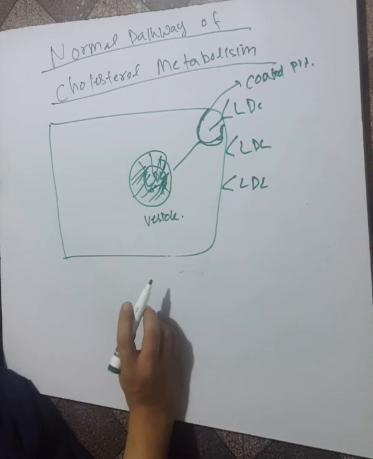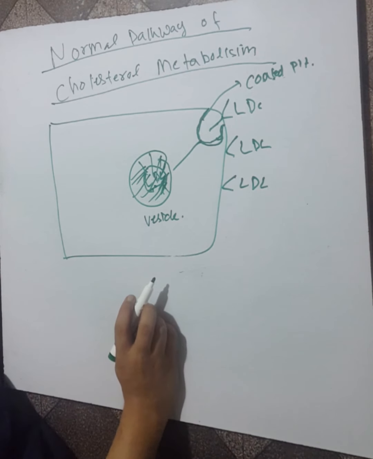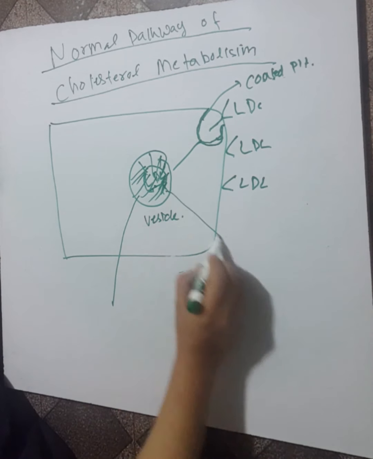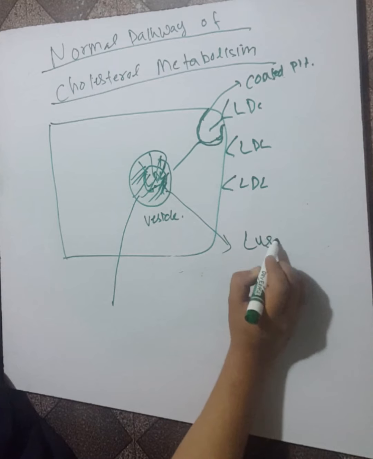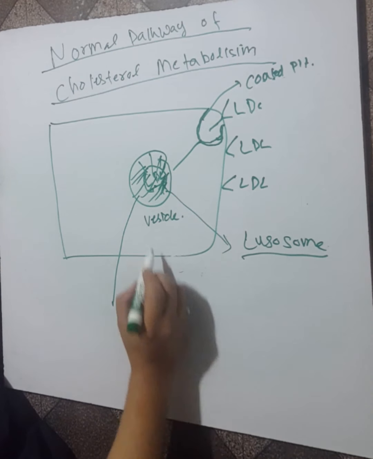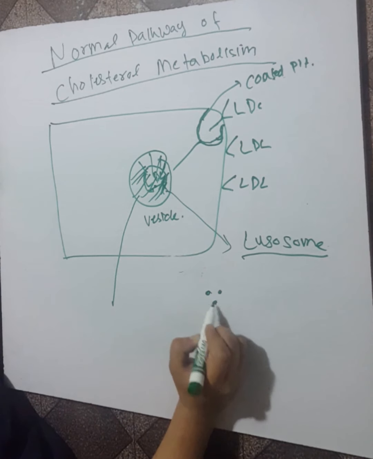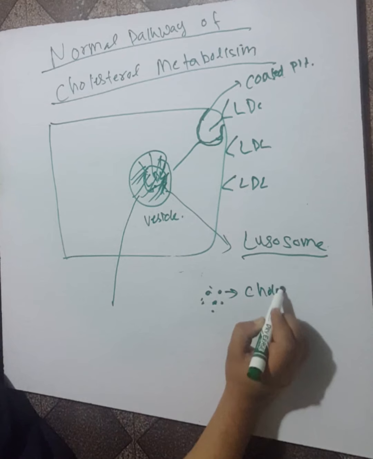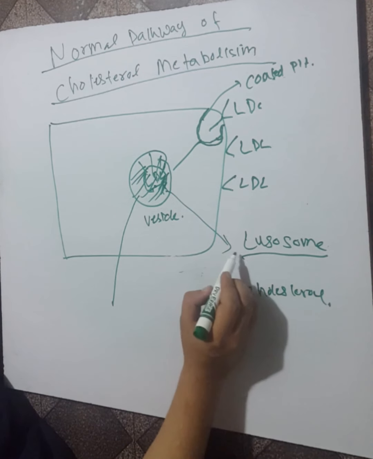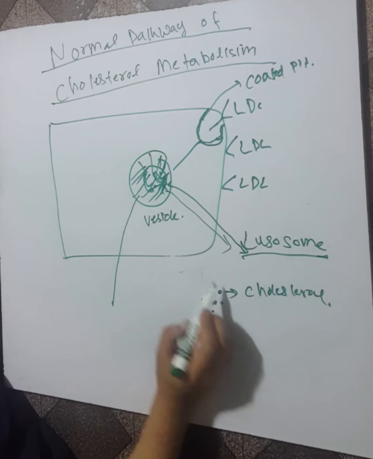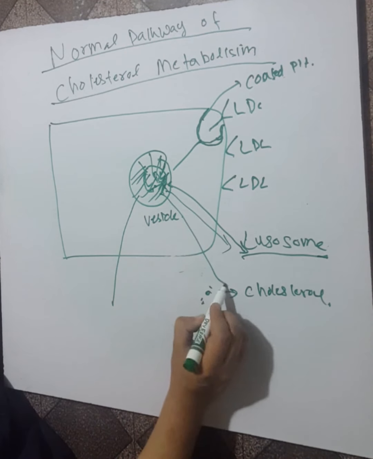When this vesicle is formed, the action of lysosome occurs on this vesicle. Lysosomal enzymes act on this vesicle and it ruptures into cholesterol molecules by the action of the different lysosomal enzymes.